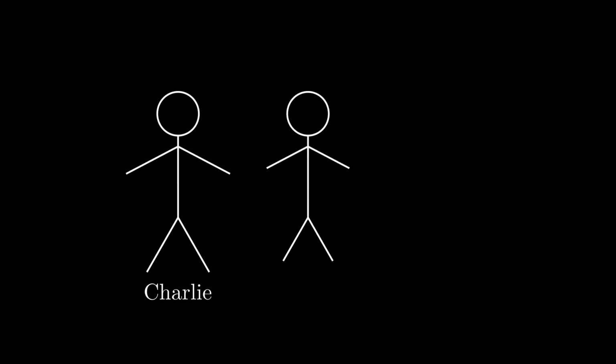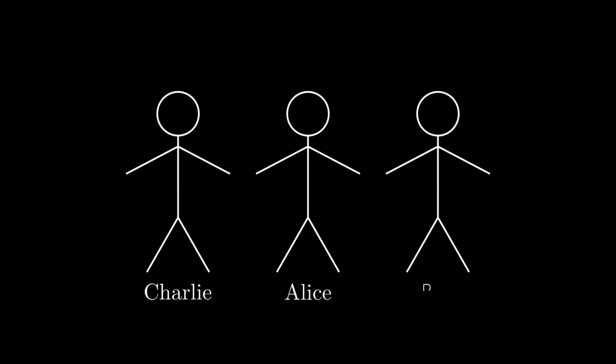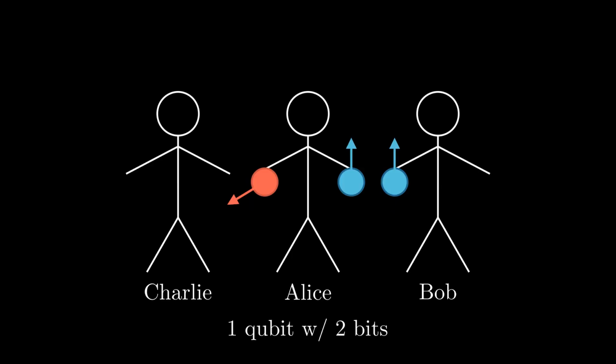Suppose Charlie prepares his qubit in a state psi, which is unknown to both Alice and Bob. Now suppose Alice needs to send this qubit to Bob, but is only able to send classical information. What can Alice do so that Bob is able to recover the state perfectly? Well, just as before, we assume that we have one e-bit, meaning that Alice and Bob each share one qubit of a Bell state. Based on our intuition from superdense coding, you may suspect that Alice needs two classical bits of information in addition to this one e-bit to communicate the state to Bob, and you would be right.